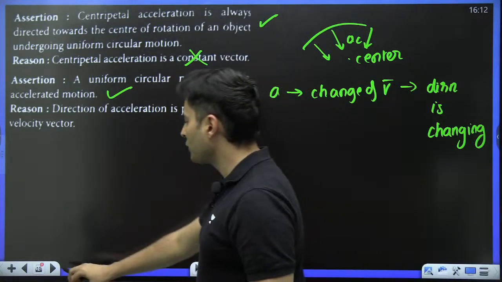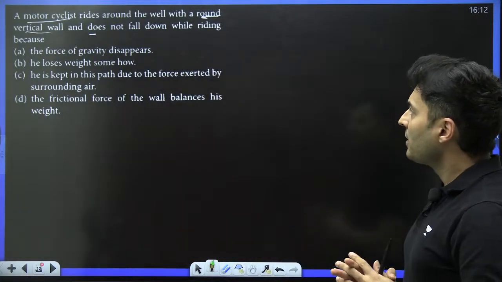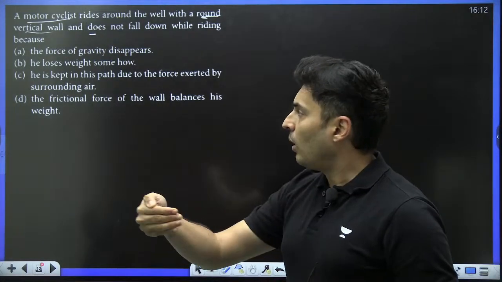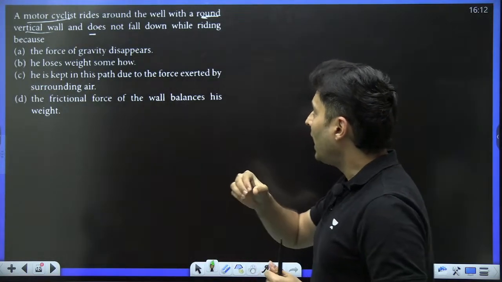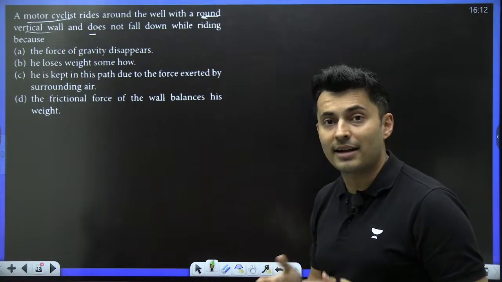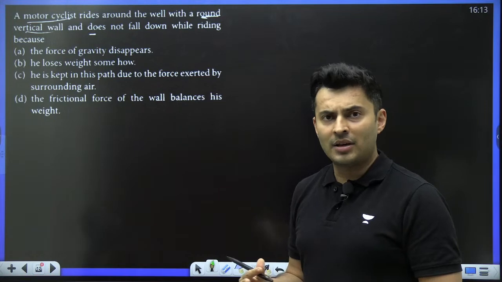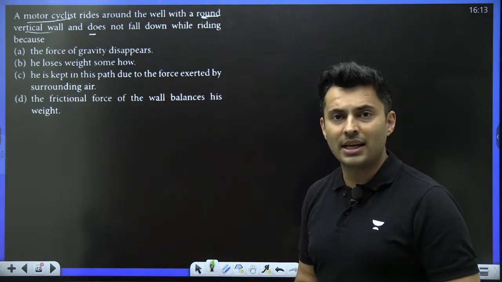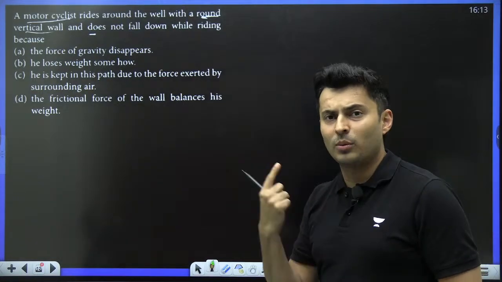Let's try the next question coming up on your screen, my dear students. There is a motorcyclist. He rides around the well of a vertical wall and he does not fall down while riding. You might have seen this in a fair or at some stunt show on TV, where a motorcyclist is going in a death well, right?